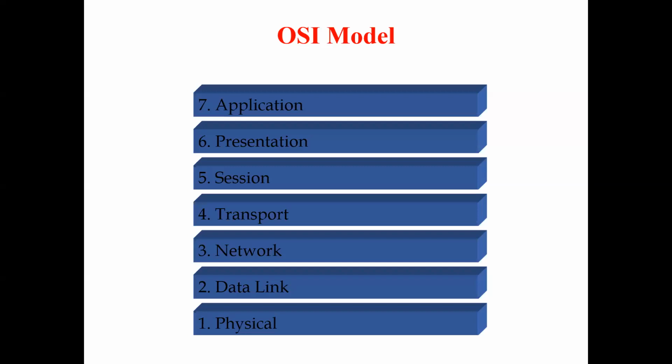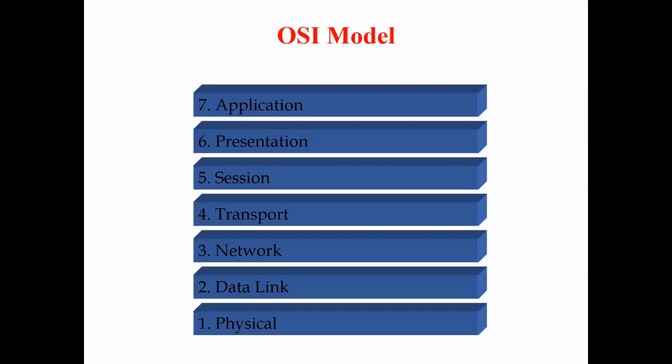At the time of sending and at the time of receiving, the functions occur vice versa. So we can say application to physical, or physical to application, but this order will not be changed in any communication.